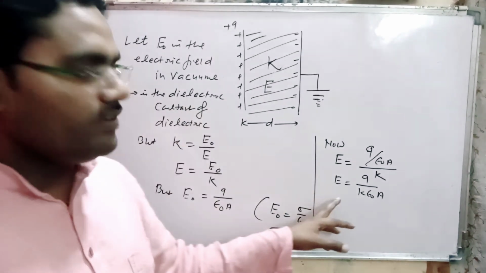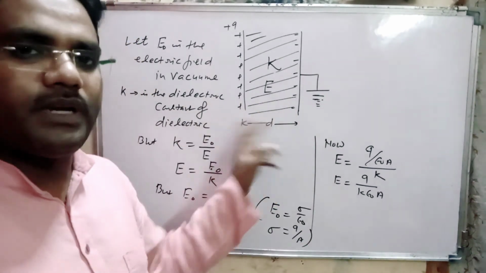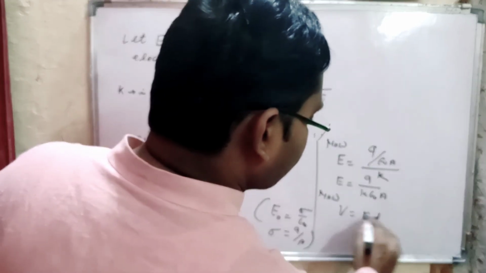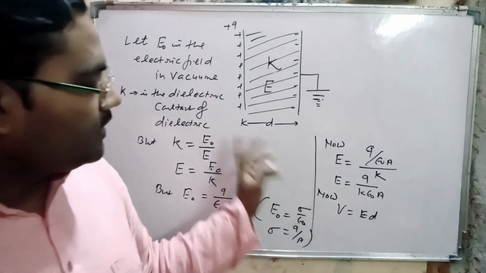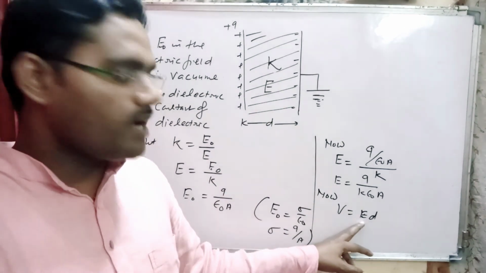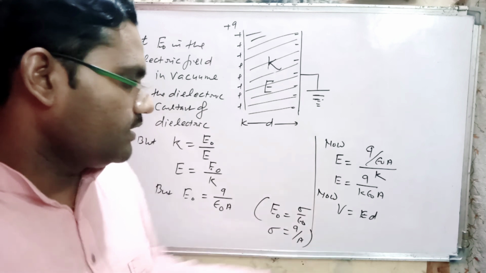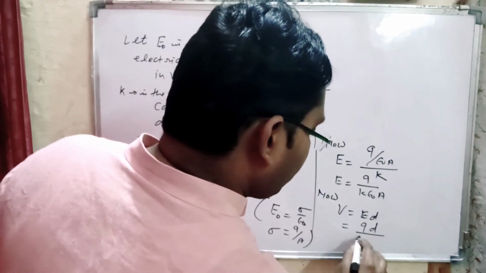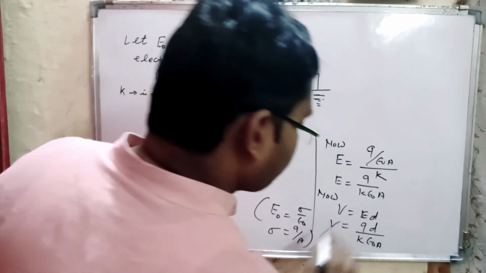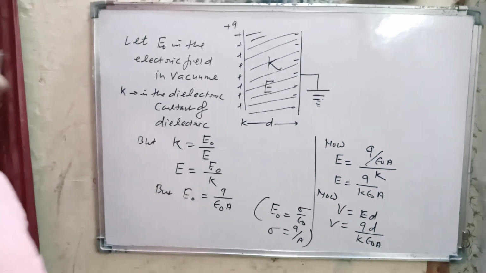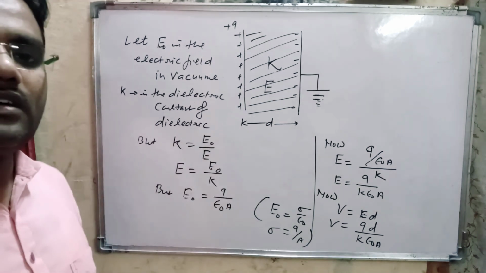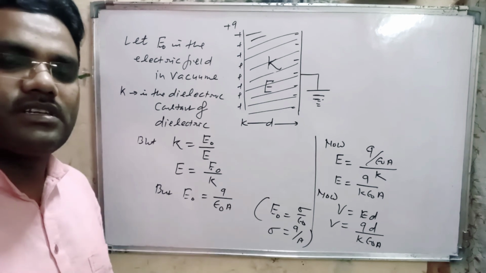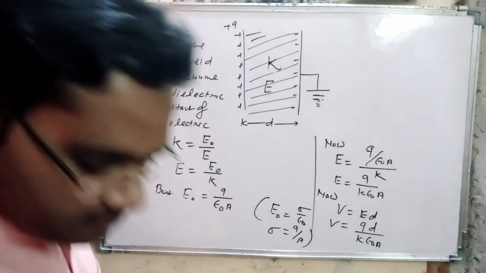Now, secondly, we find the potential difference between the plates. V is equal to ED. The potential difference between the plates is equal to the product of the uniform electric field and the separation between the plates. So now we substitute the value of E here. We get QD divided by K epsilon naught A. And finally, we apply the expression for the capacitance of a parallel plate capacitor, C is equal to Q by V.